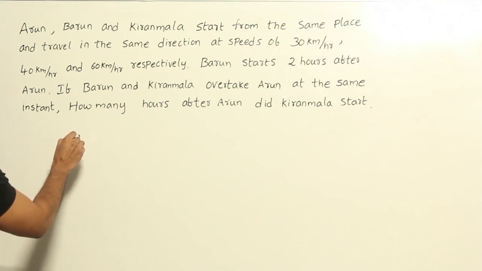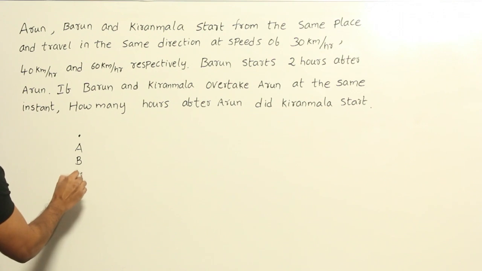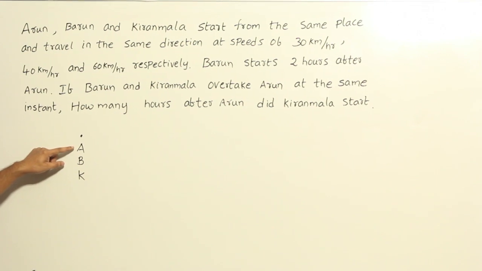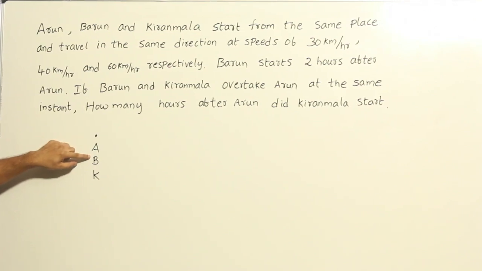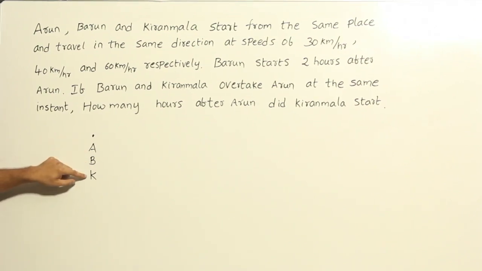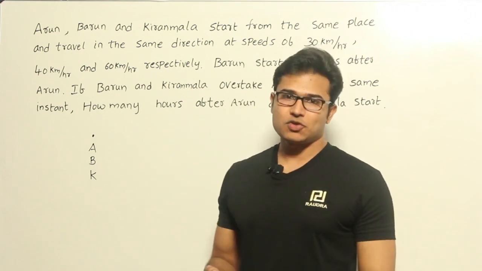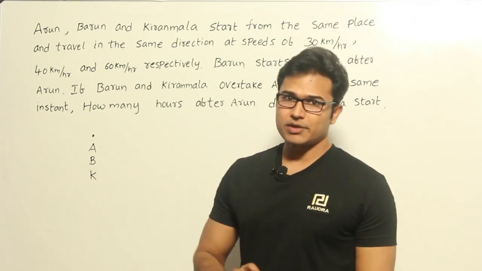So let's say Arun, Barun and Kiranmala are all starting from the same point but at different times, right? It is clearly given that Arun is going to start ahead. After that Barun is going to start after 2 hours, and Kiranmala is also going to start after Arun, but it is not clear whether he starts after Barun. He definitely starts after Arun. So now what we should know is the times at which both Barun and Kiranmala, especially Kiranmala, started after Arun has started.